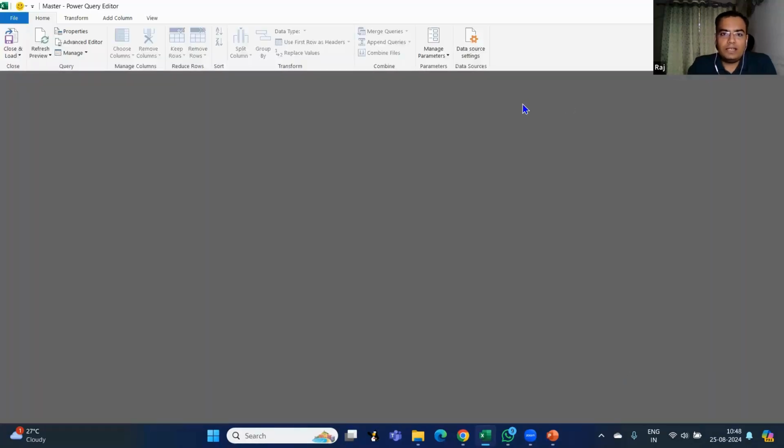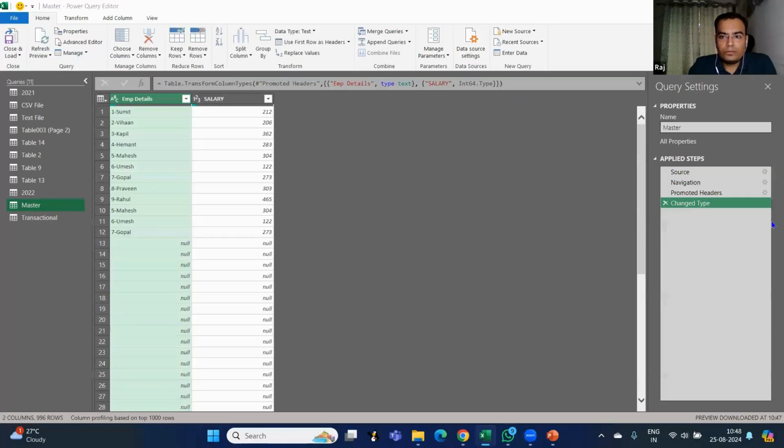So if I click on master data, this master data is there. Now see, whenever we upload some data, can you see these null values? These are blank cells that are there in our data. What I need to do is remove these blanks. Before doing any kind of analytics, I need to remove these blanks. How to do that?